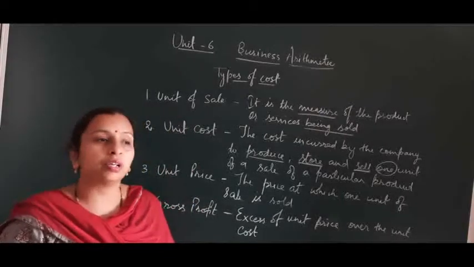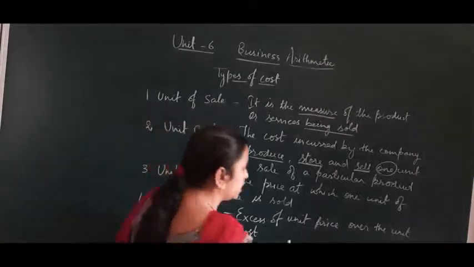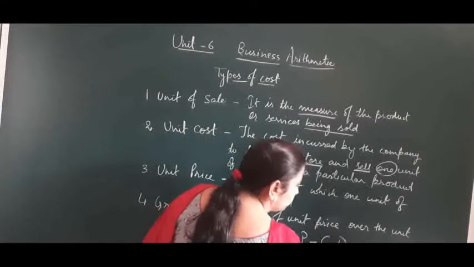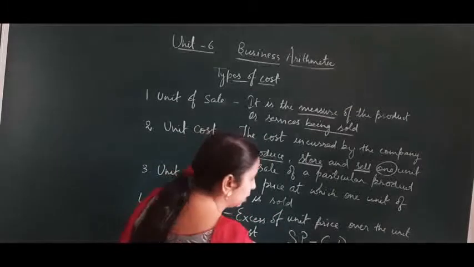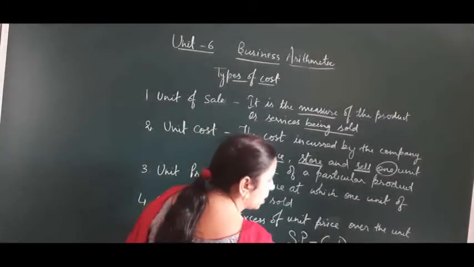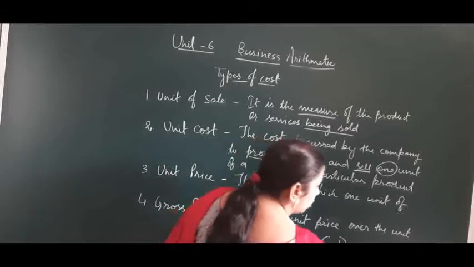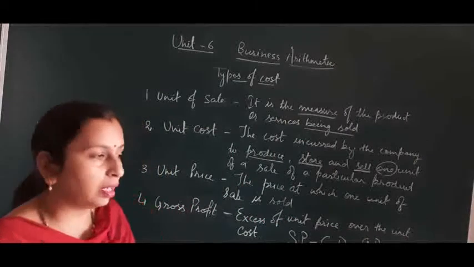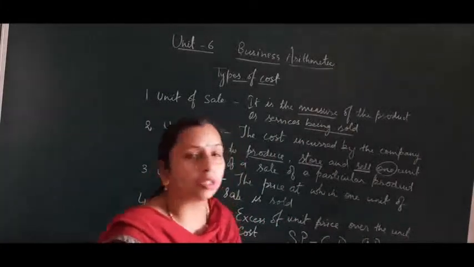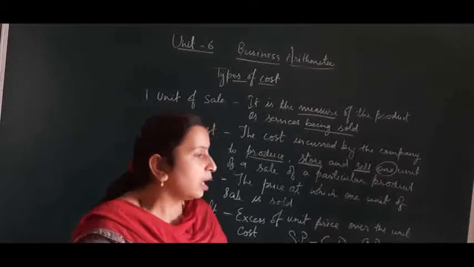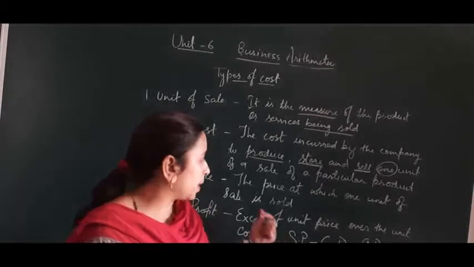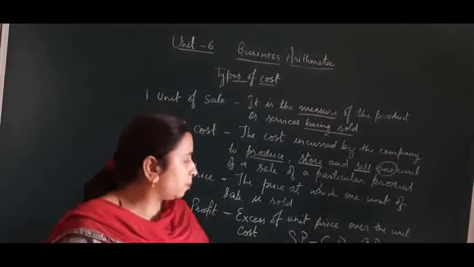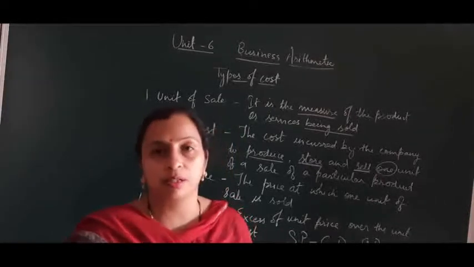That means profit is the sale price minus the cost price. Suppose the sale price of a particular commodity is 100 rupees and the cost price is 80 rupees, then gross profit will be 20. So if the amount incurred in manufacturing a particular product is 80 rupees and the product is sold at 100 rupees, then 20 is the gross profit. So it is the excess of unit price over the unit cost.